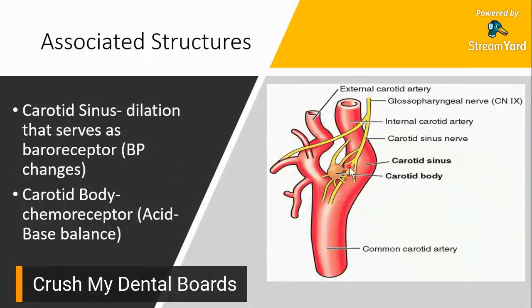Now, the carotid body has the same function, but instead of detecting pressure, it detects changes in the chemical composition of the blood. Kaya sabi dyan, chemoreceptor. So, hindi siya baroreceptor. It doesn't detect pressure changes, but it detects acid-base balance.